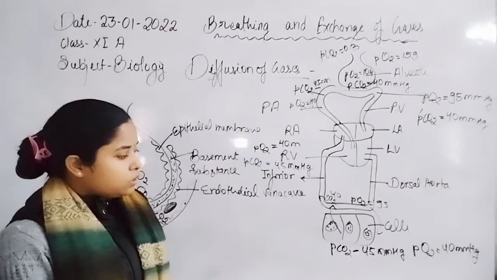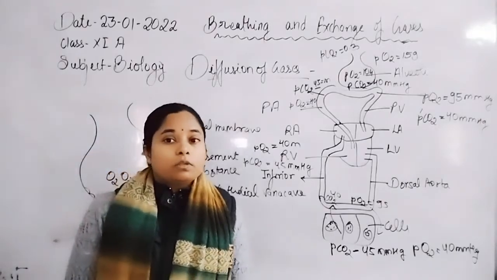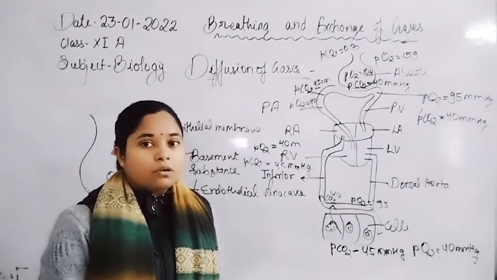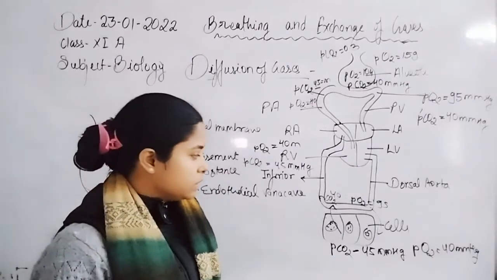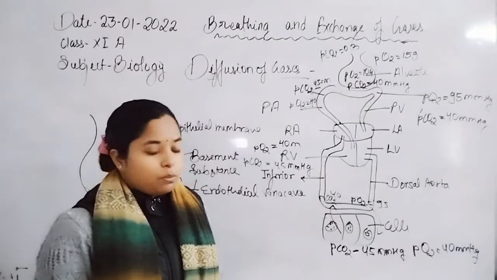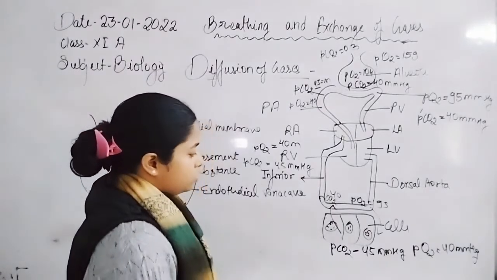Again, in the tissues, metabolic activity is always carried out for the synthesis of ATP molecules, because without ATP synthesis the cell dies, and each and every process requires ATP. That's why it is important to synthesize ATP.